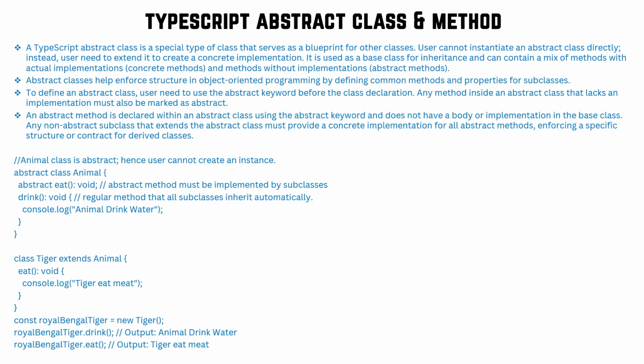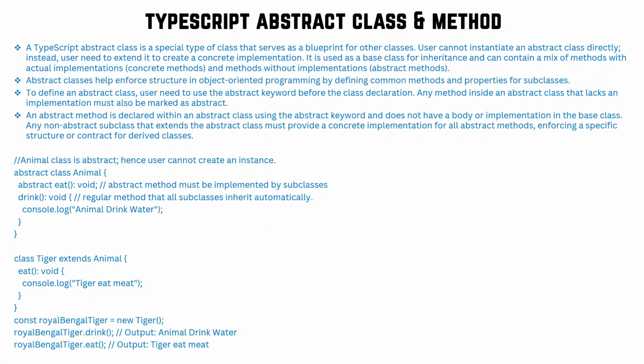And then we can extend it to another class where we can implement all the unimplemented methods, meaning for all the abstract methods we define the body, and then you can call it. So abstract classes help enforce structure in object-oriented programming by defining common methods and properties for subclasses. To define an abstract class, the user needs to use the abstract keyword before the class declaration.